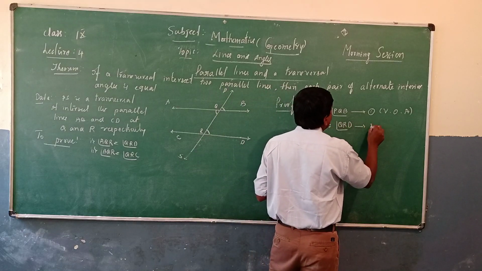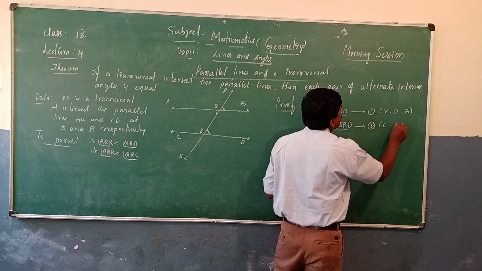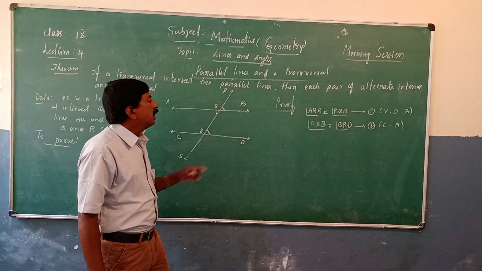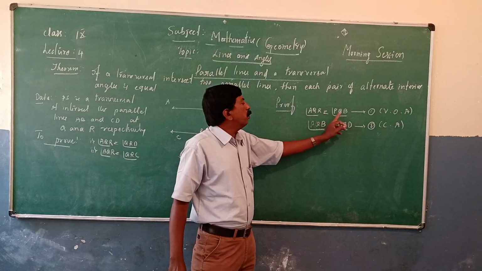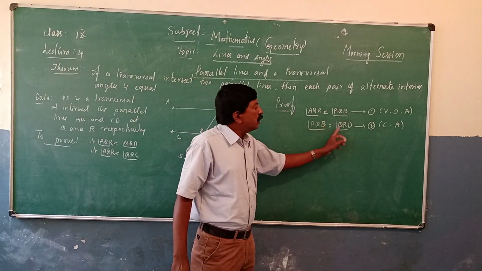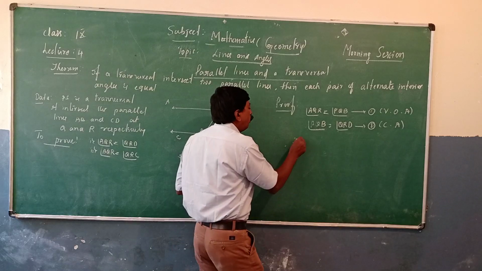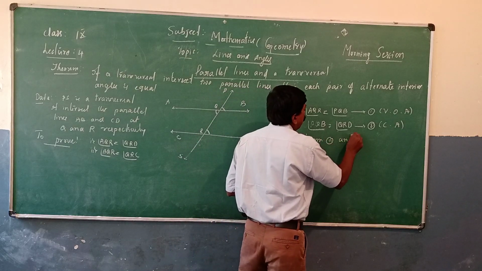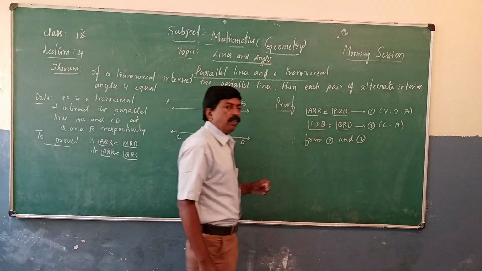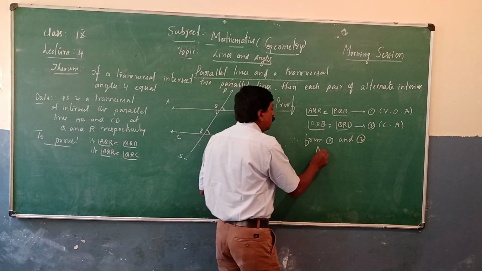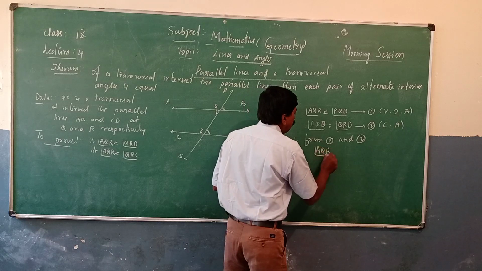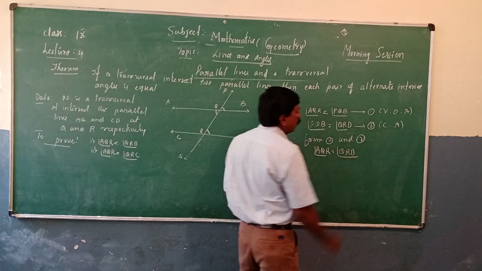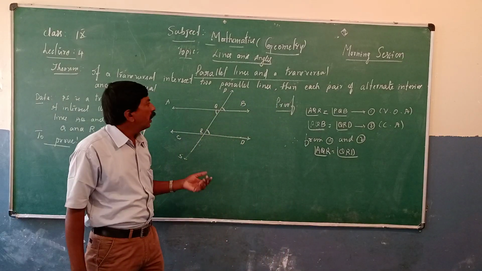Call this as 2. The reason is corresponding angles. AQR is equal to PQB, and PQB is equal to QRD. Therefore, from equations 1 and 2, AQR is equal to QRD.